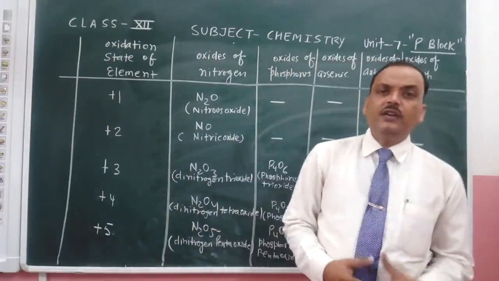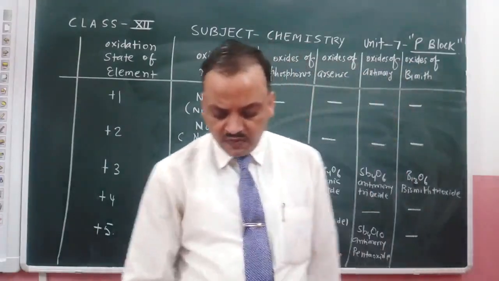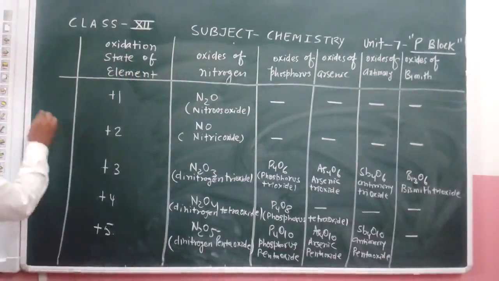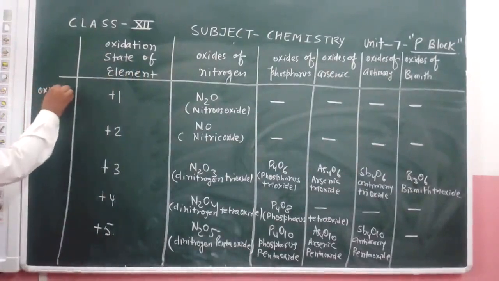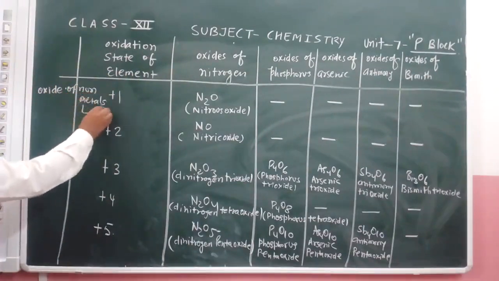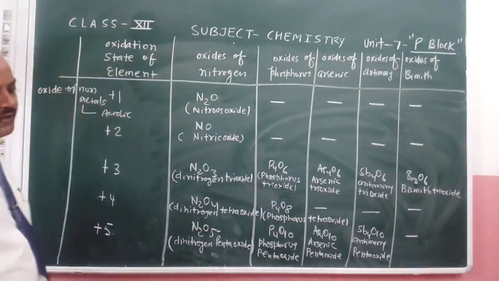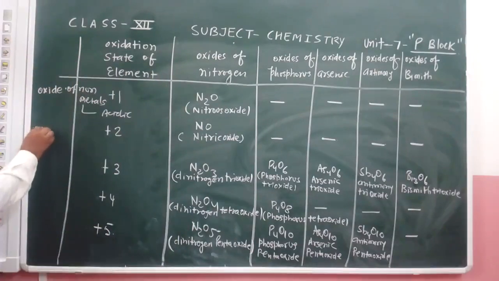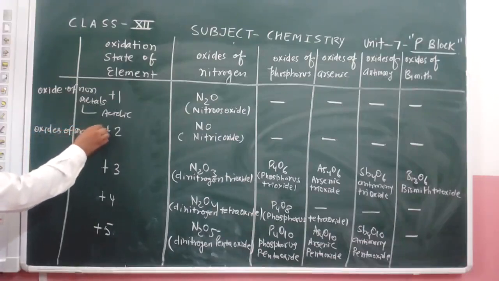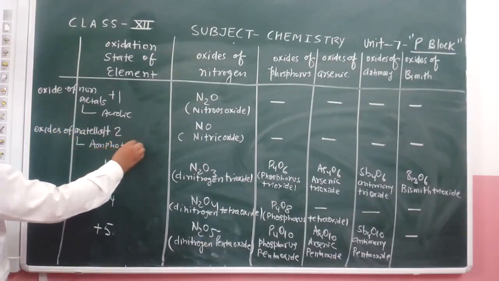In the light of this table, we get the following conclusions. First, oxides of non-metals are acidic in their nature. Oxides of metalloids are amphoteric in nature.